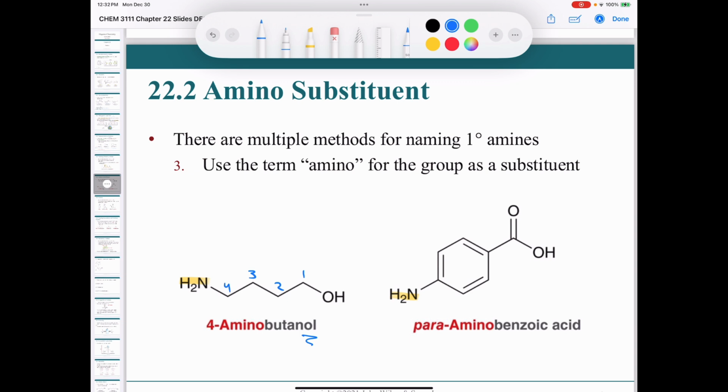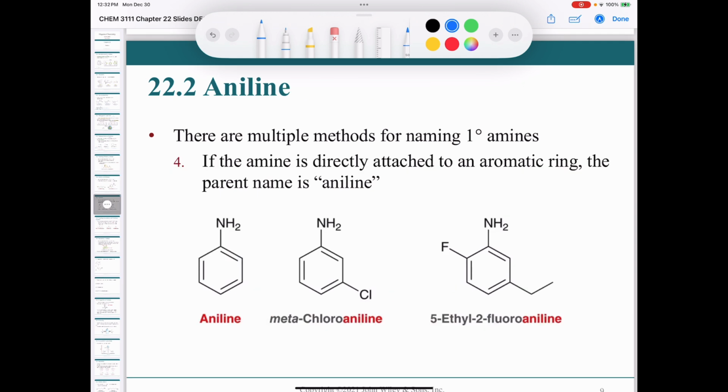For the compound on the right, obviously the carboxylic acid takes higher priority. So we number 1, 2, 3, 4, and we could call this 4-aminobenzoic acid, or you can use para-aminobenzoic acid. Either one is perfectly fine. Now, what if you have an amino group on benzene? Well, in that case, you call it aniline.